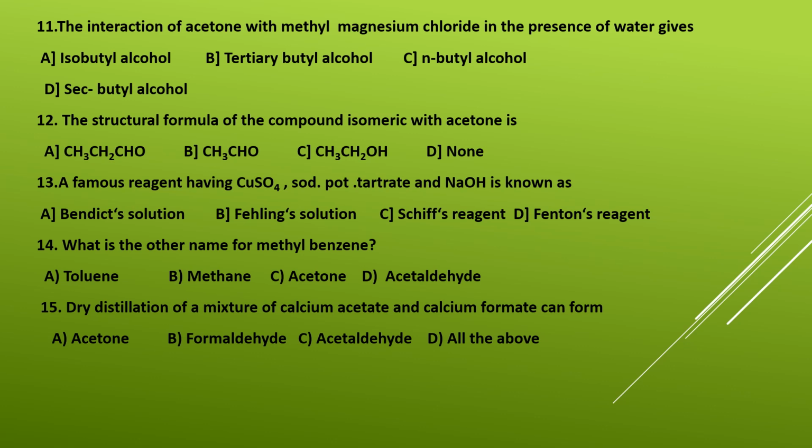Okay. So you can write the structure of calcium acetate and calcium formate, and if you try to do the reaction, the product forming over here in this dry distillation is C, acetaldehyde. So we get acetaldehyde by the dry distillation of a mixture of calcium acetate and calcium formate.